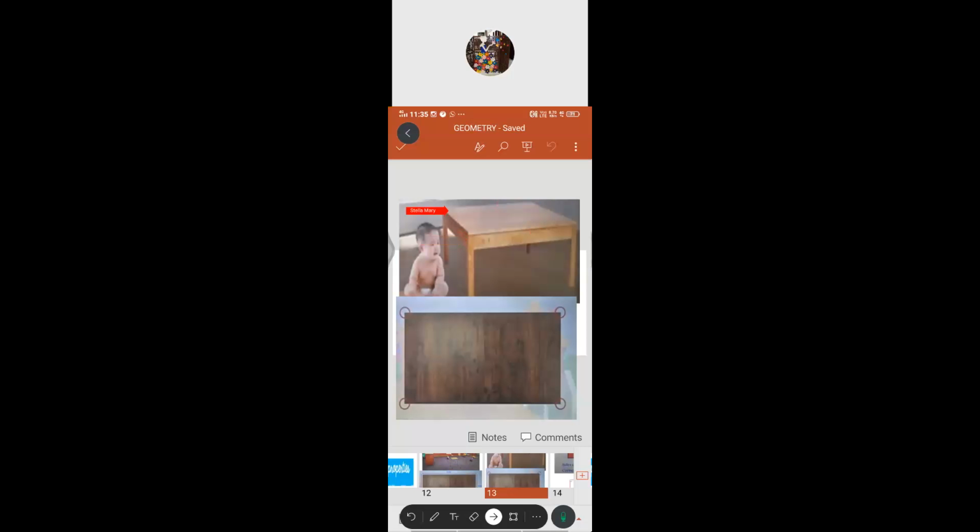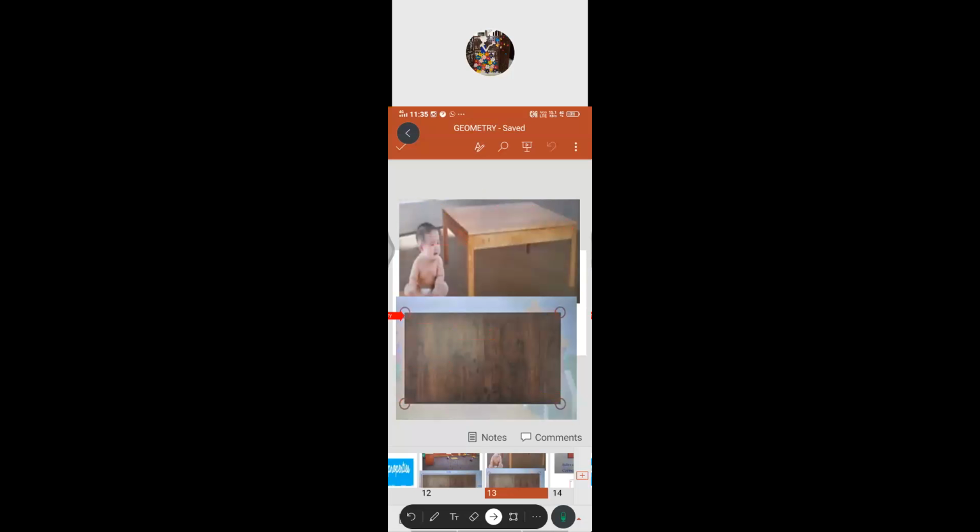Did you get hurt by that sharp place? If you look at the table, that sharp point where you used to bump your head, that place we call the corner. Got it?